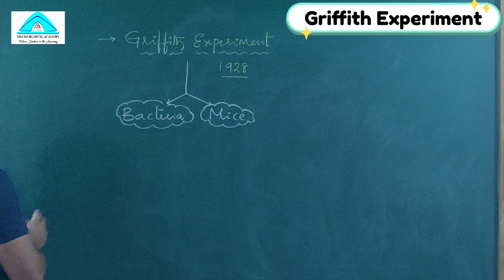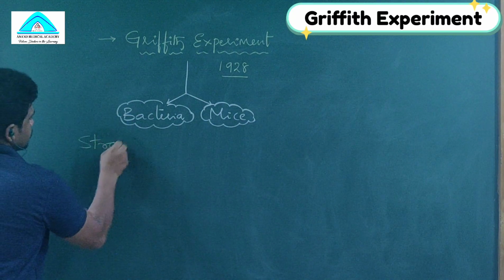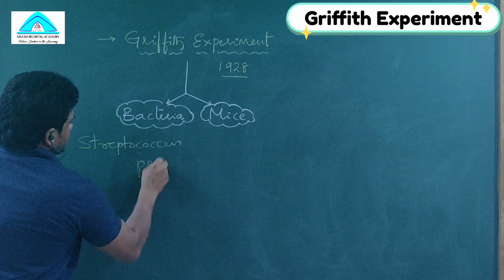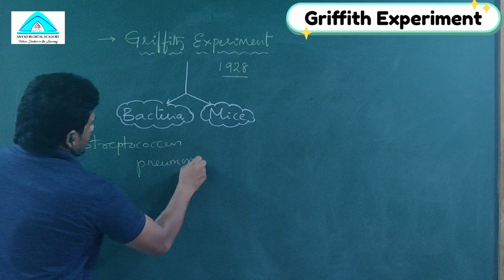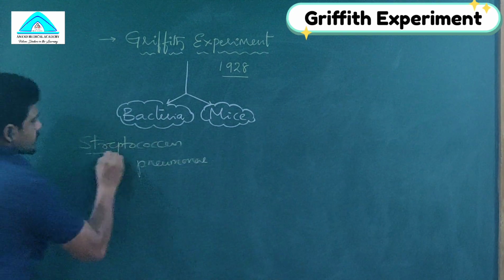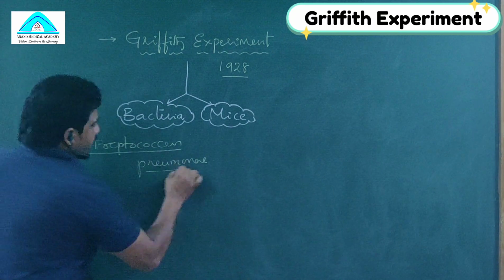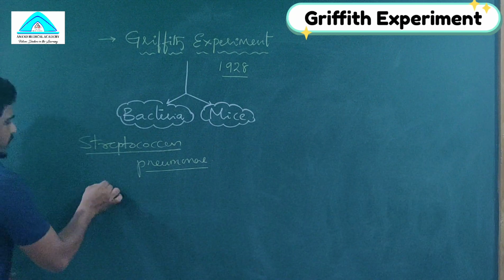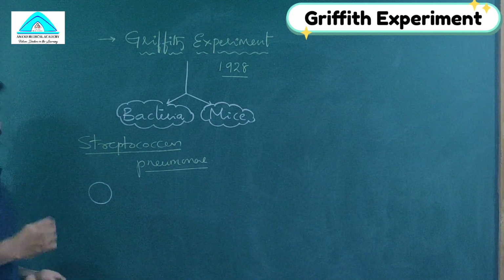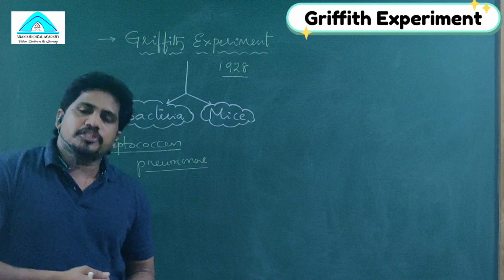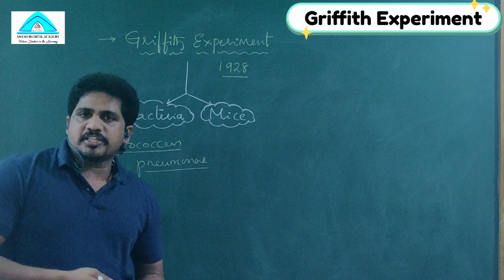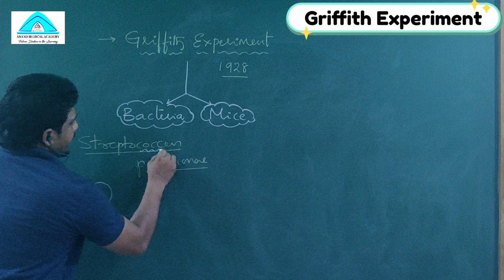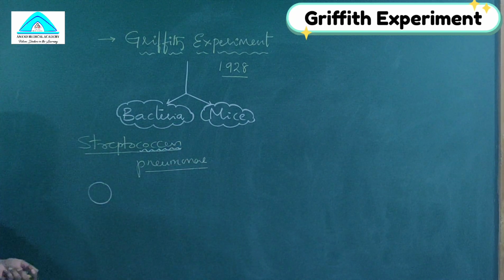That is Streptococcus pneumoniae. Streptococcus is the genus, pneumoniae is the species. Generally, it is a round bacteria. Bacteria come in different shapes: rod shape, round shape, comma shape, spiral shape, and so on. So coccus represents a bacteria in spherical shape.